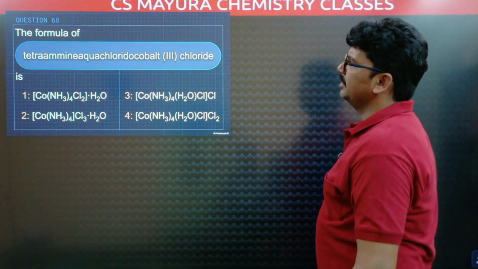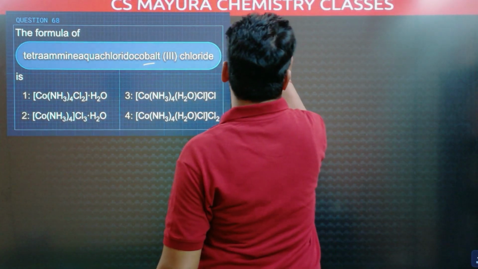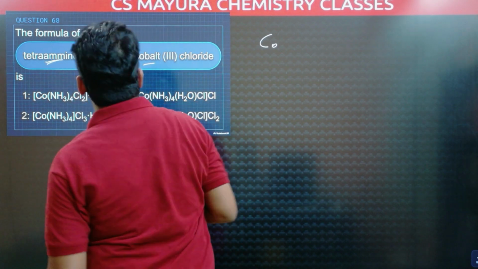Next, tetraammineaquachloridocobalt(III). Cobalt oxidation state is 3. So, that cobalt is Co. Tetraammine, ammine means ammonia.